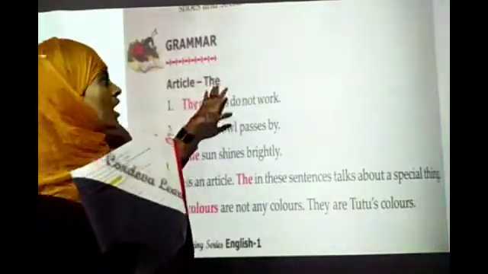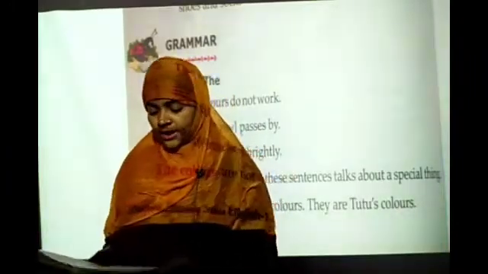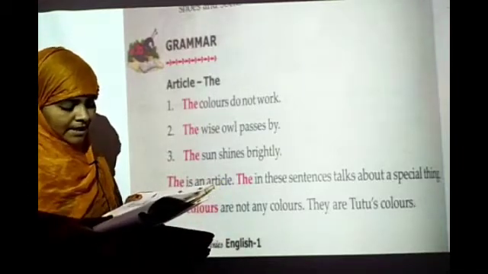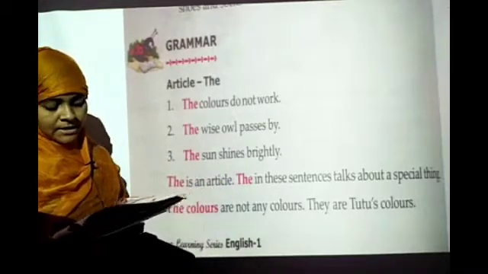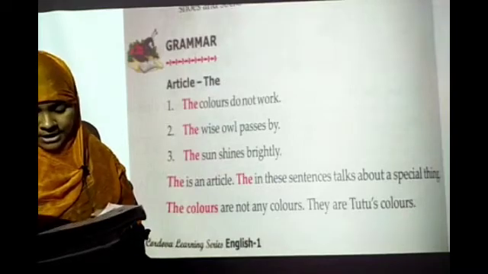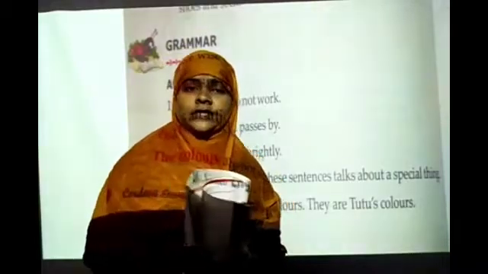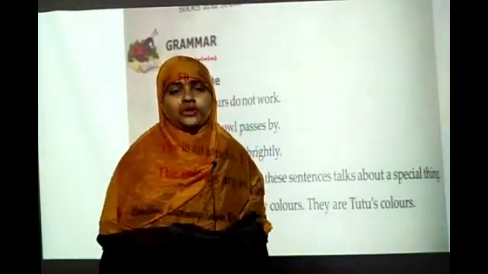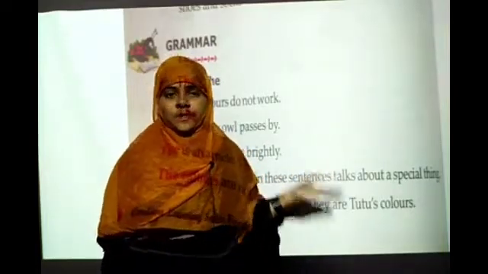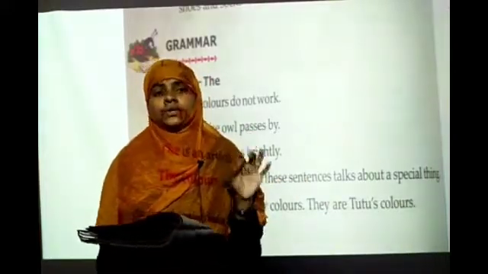And for some specific, some special things we use the. Understood? The colors do not work. The white owl passes by. The sun shines brightly. The is an article. The in this sentence talks about a special thing. The colors are not just any colors. They are two colors, so that is special. Those colors are called special colors. So for some specific, some special things, we use the.